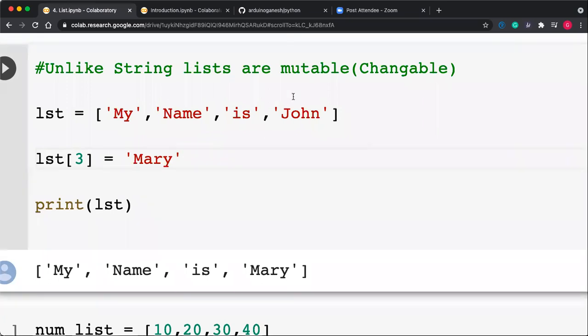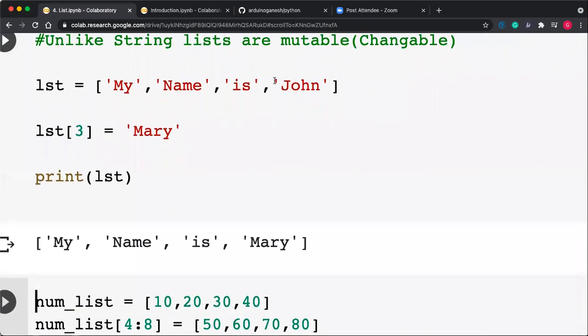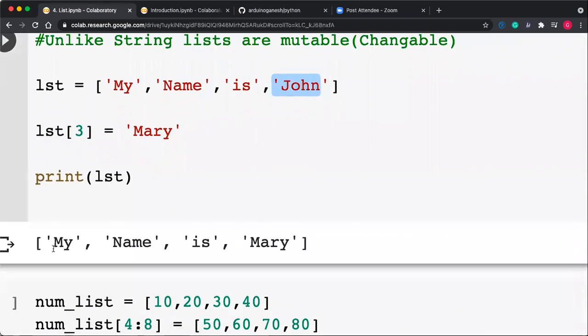So, my name is John. Instead of John, I want to replace it with Mary. So how to replace it? Just access John: its index is 3. So LST of 3 equal to Mary. When I make LST of 3 equal to Mary and print this, John will be replaced by Mary, and you will get the content of LST as: my name is Mary. Getting this?